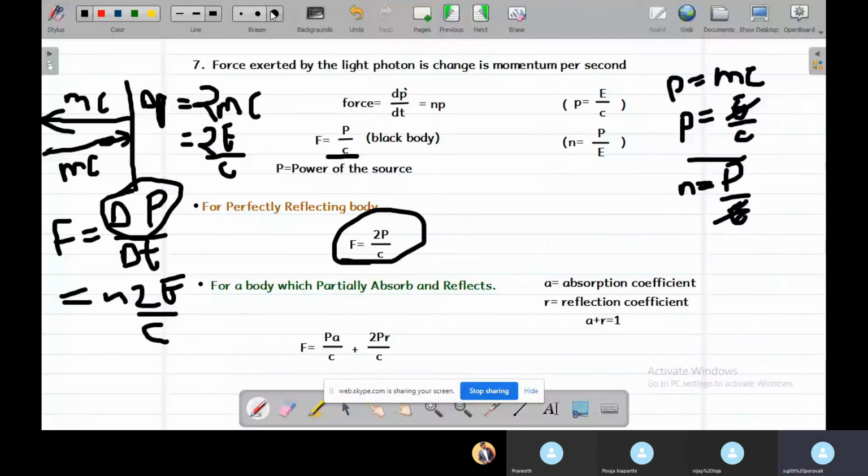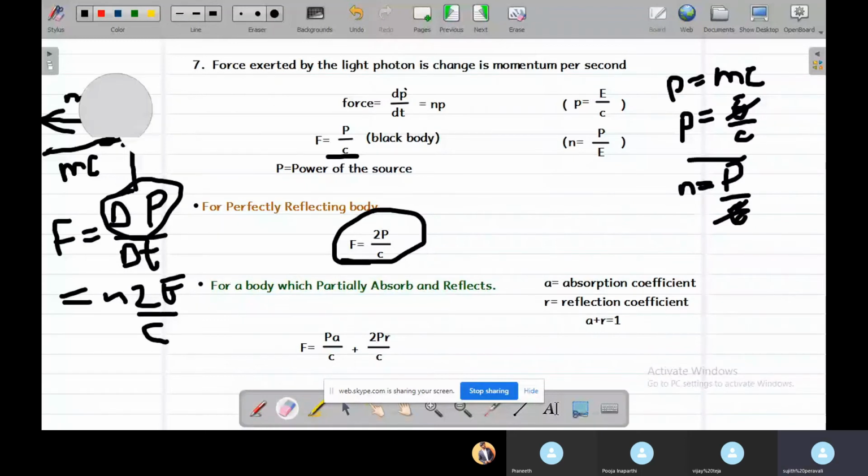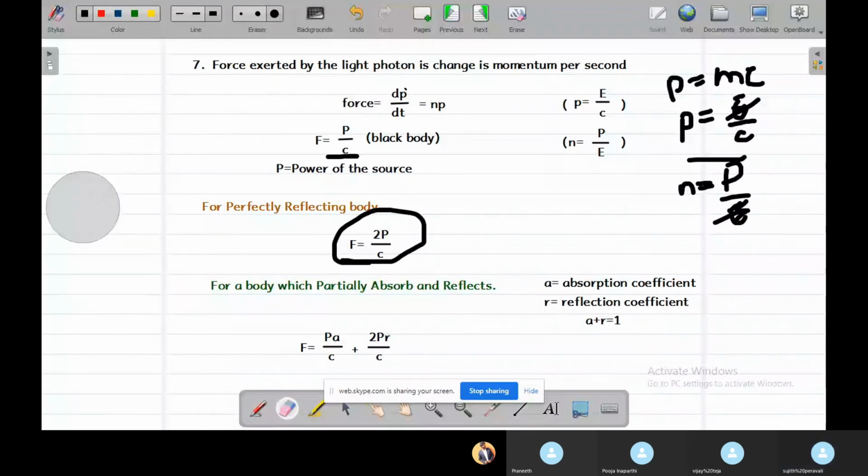What happens if the body is absorbing as well as reflecting? What happens if the body is partly absorbing and partly reflecting? Let us consider A as the absorption coefficient and R as the reflecting coefficient. So A denotes the efficiency with which the absorption is taking place, and R denotes the quantity which is